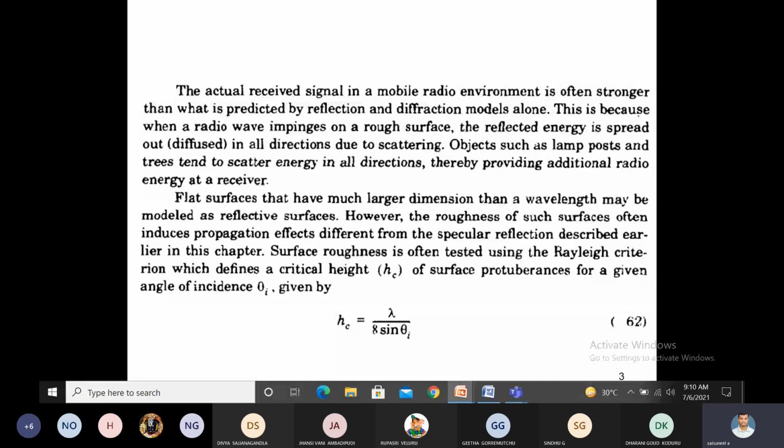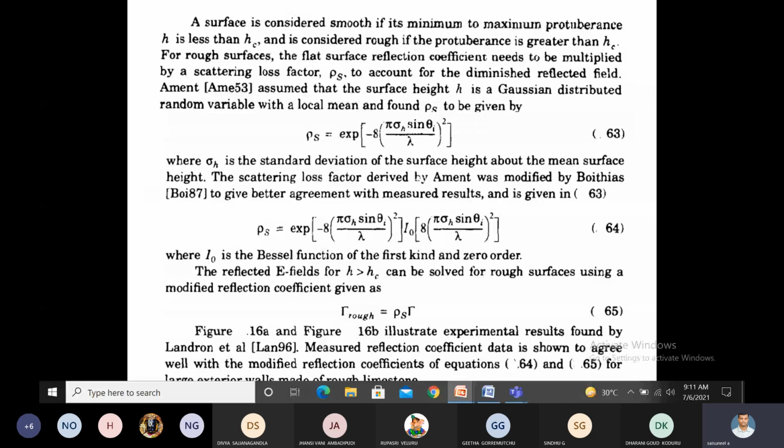The comparison of smooth surface and rough surface. The relation is: the rough surface is equal to the smooth surface multiplied by the scattering loss factor, that is rho s. What is meant by rho s?